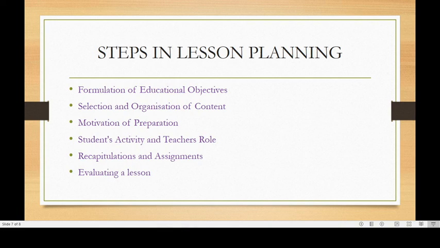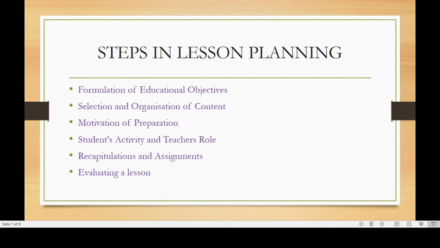Next is students' activity and teacher's role. The next step is that there should be a fair distribution of time between students' and teachers' activities, fairly distributed over the whole of the class. The teacher can keep his pupils active by frequent questions. The pupils can also be encouraged to ask questions.